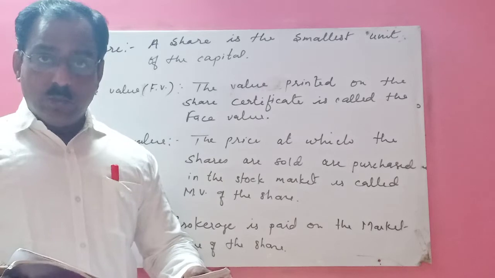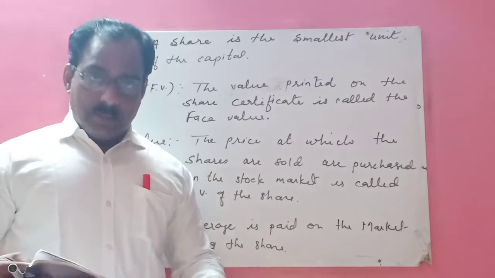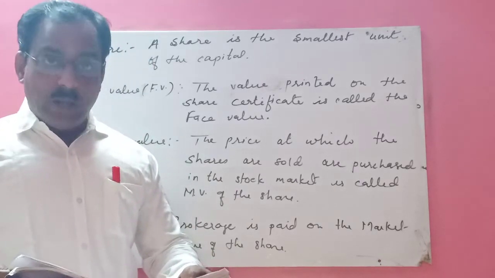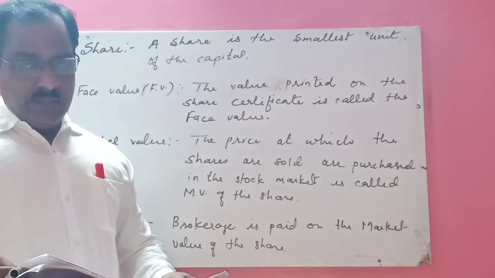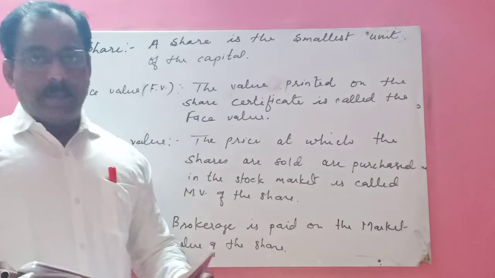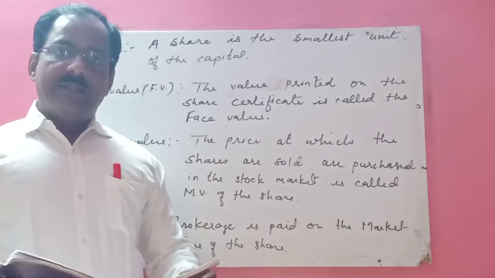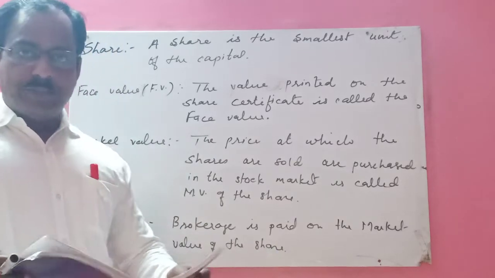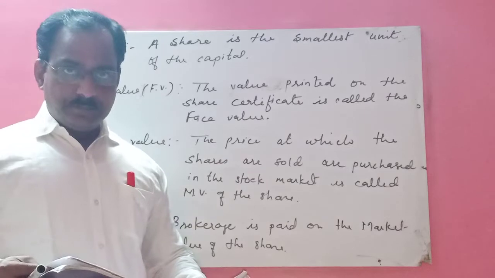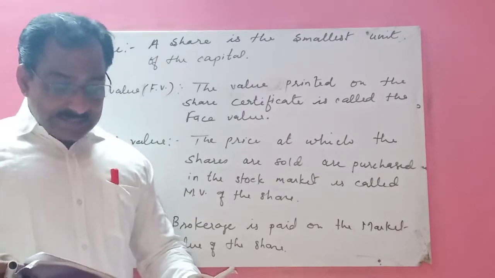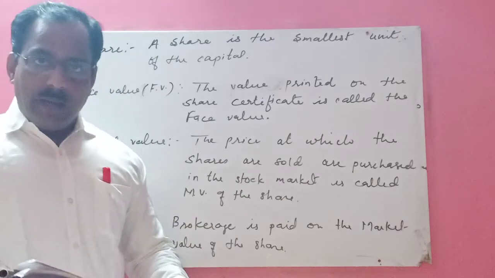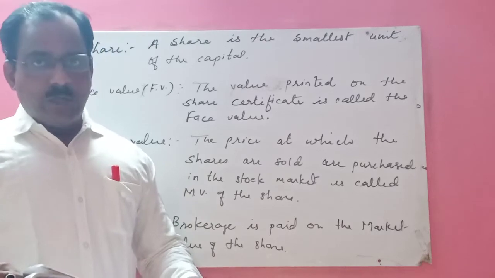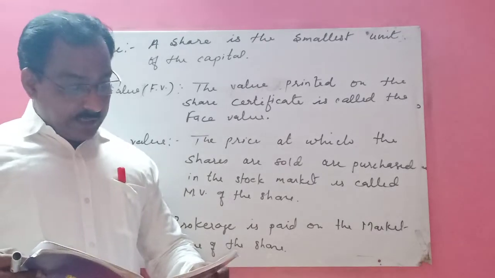Once again I am telling you, if you want to start a company, then what is required? It requires an amount, and that is called a capital. This capital is divided into small units like rupees 1, rupees 2, rupees 5, and this small part of the capital is called a share of the company.